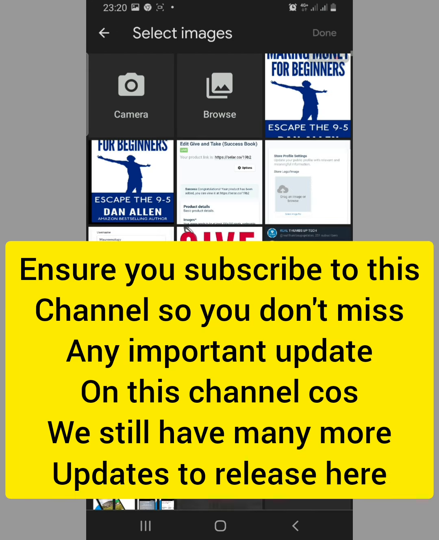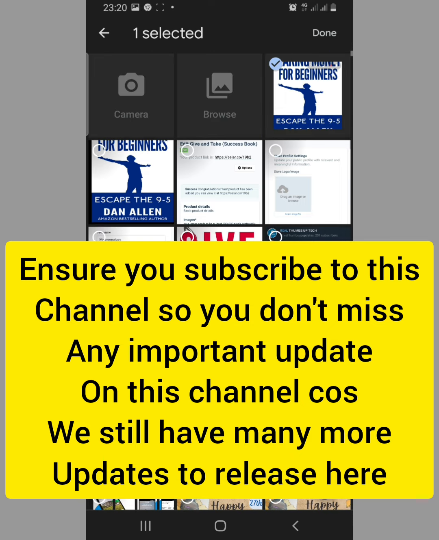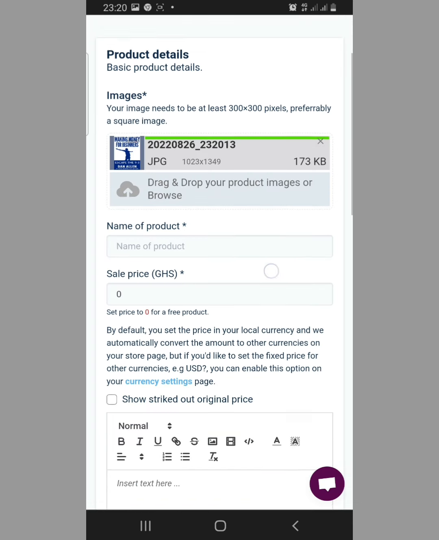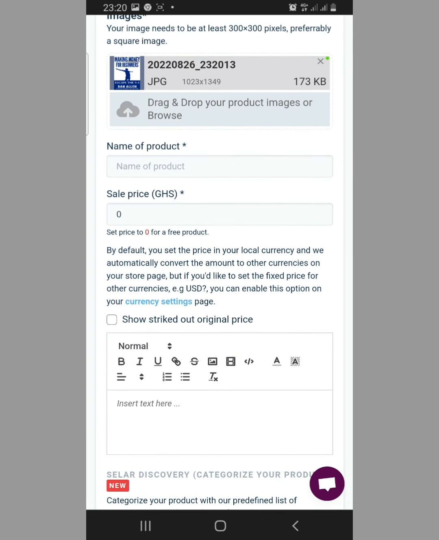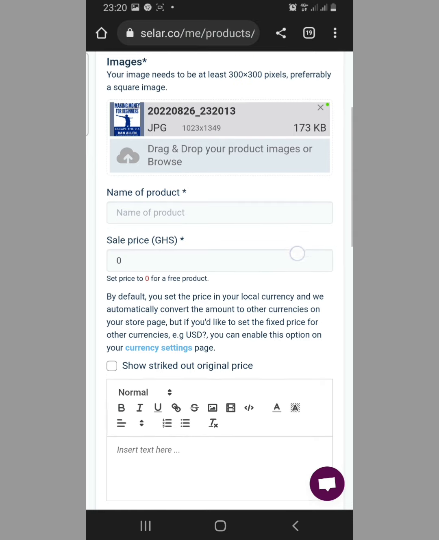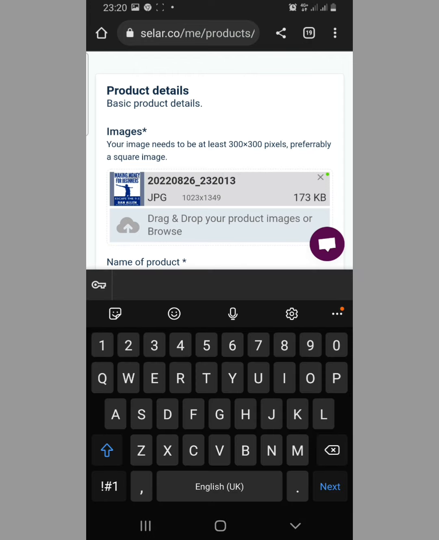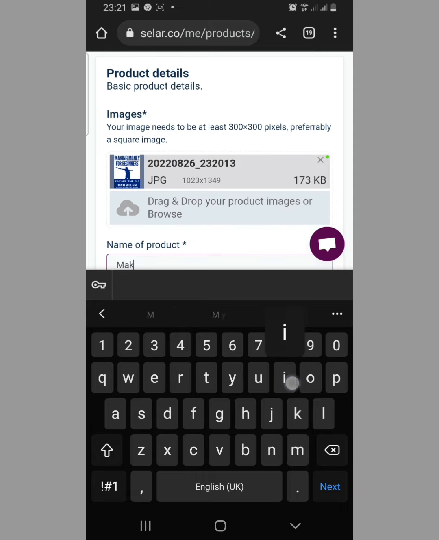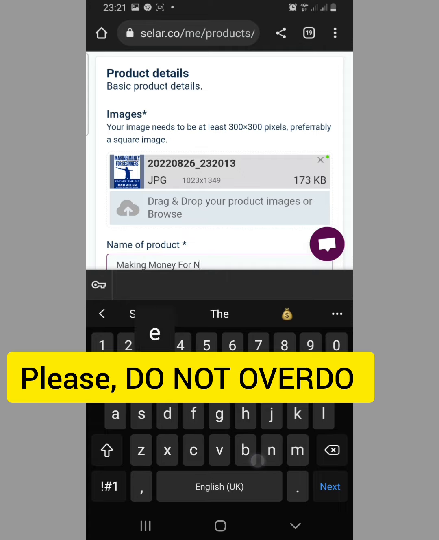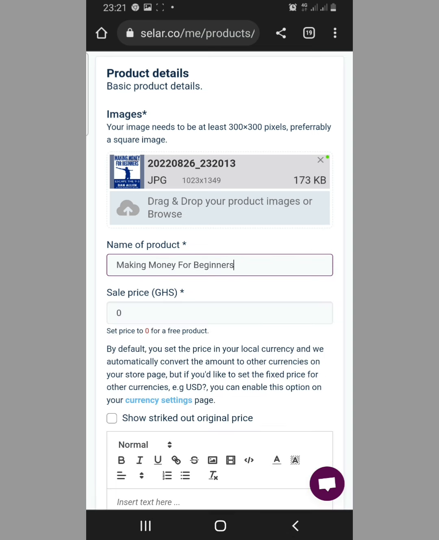They said product image. So let me use this as the product image. All right. Please make sure that you use reasonable images, please, that correspond to the product you want to assume you sell. Okay. Now here says name of products. What I actually uploaded is making money for beginners. You can use anything. Making money for beginners.